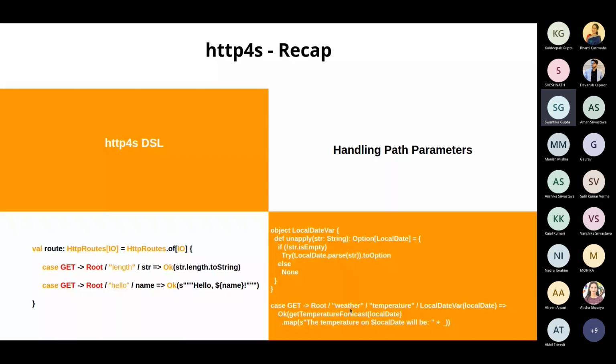So as I informed earlier, this is a case statement, right? So my actual endpoint would be /weather/temperature/ a date probably, right? And this is a get command. So when this endpoint is hit, by default, the date would have been a string. But I do not want to work with a string. I want it to implicitly convert, or implicitly work without any extra handling, to a valid date type.